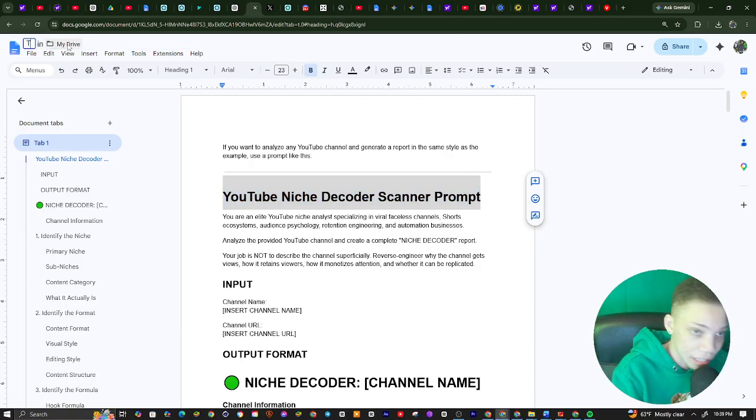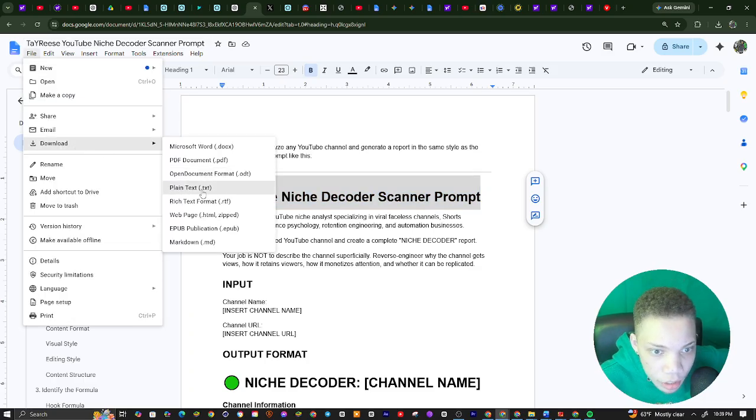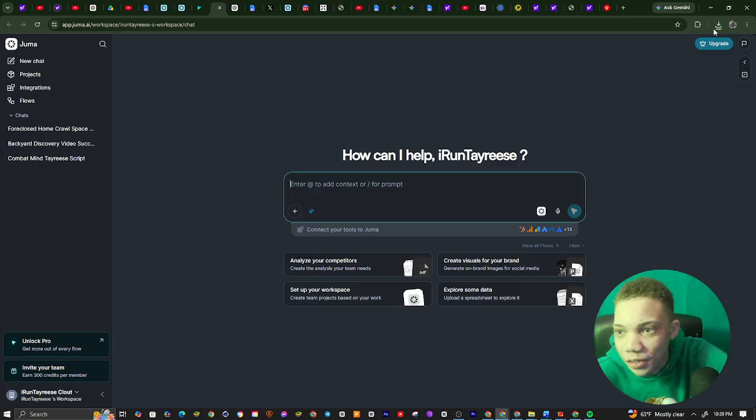And like I said, I just found this niche using a keyword term. I'm going to show y'all in a bit how I found it. But let me go ahead and type this in, niche decoder. All right, so we paste that here. Now we're going to go to plain text and download this.